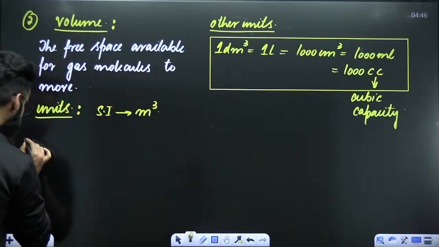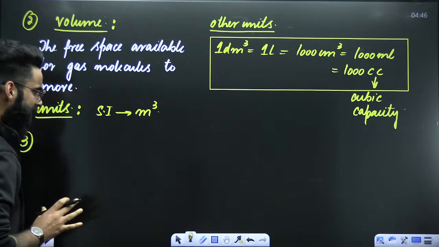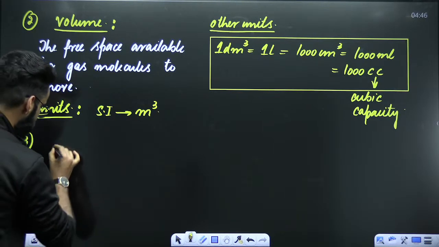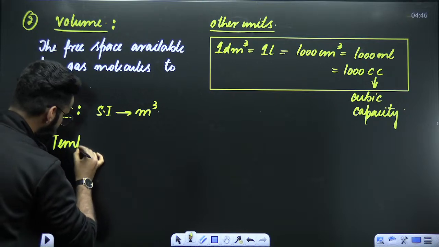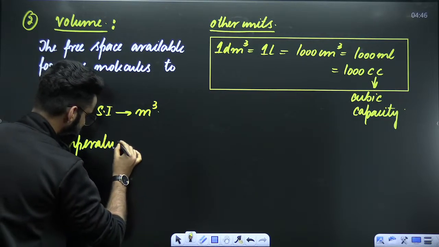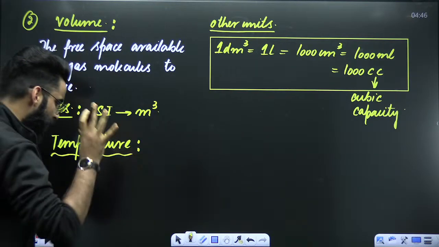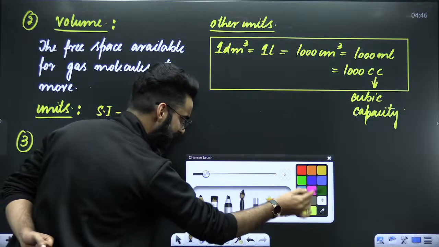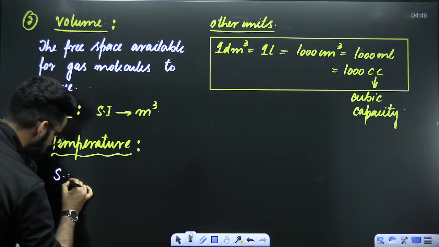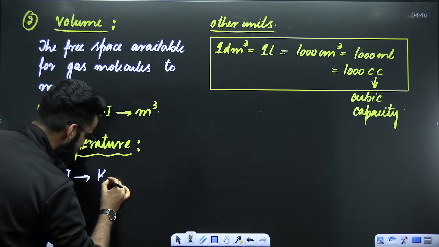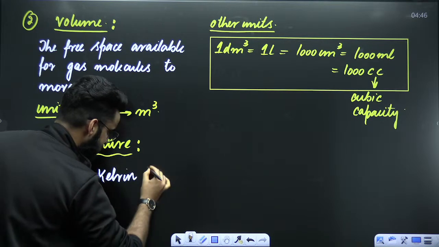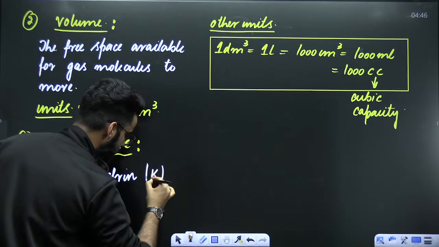Dear students, what is the third important basic thing which you need to know? You need to know the units of temperature as well. As you all must be familiar with the fact, the SI unit of temperature, what is that? That's Kelvin, which is represented by K.